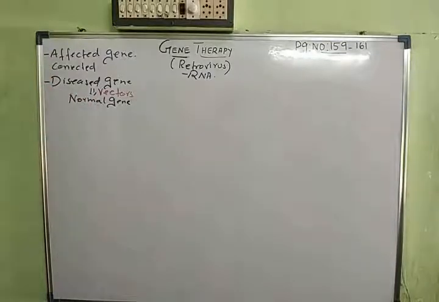Vectors here are the carriers. So you insert the normal gene into the vector, so the normal gene is carried to the patient and the defective gene, or disease gene, is being corrected. Okay, so that is the method.